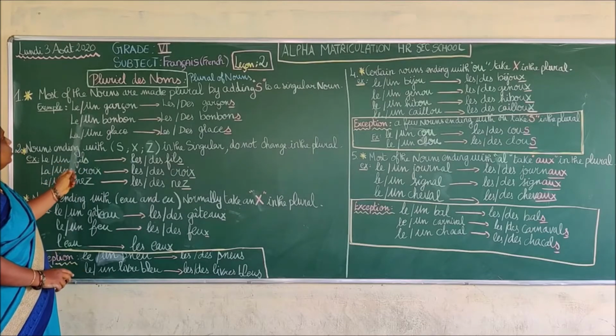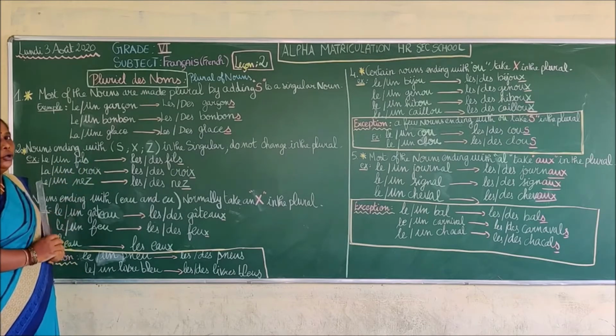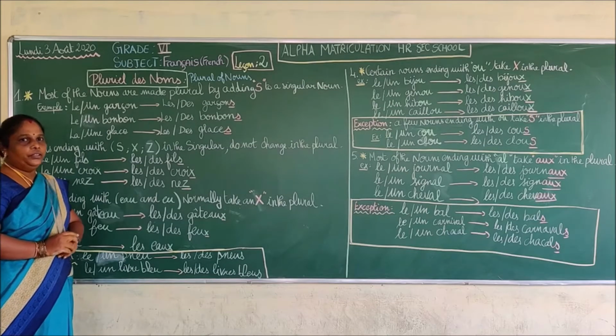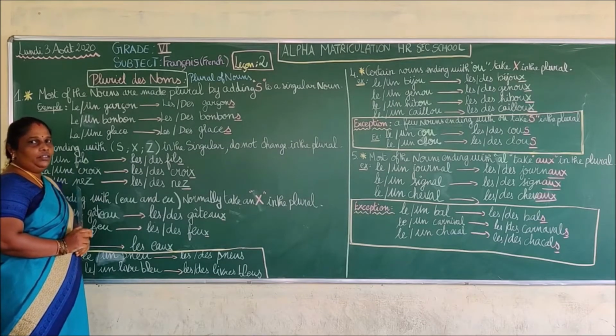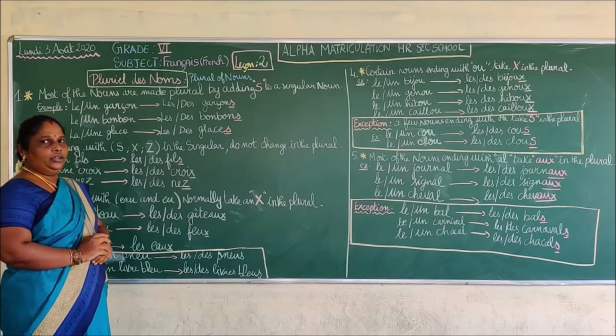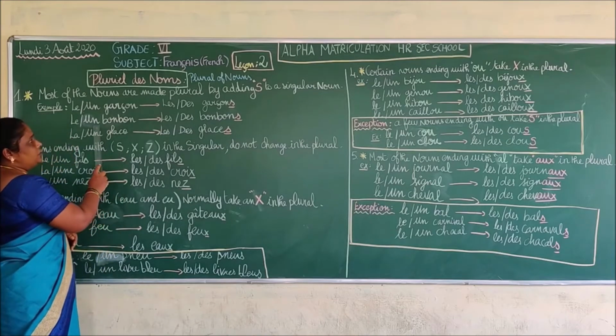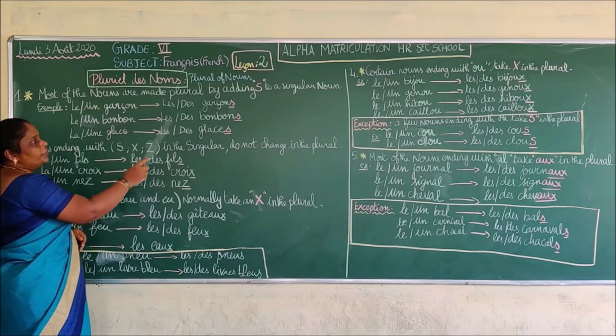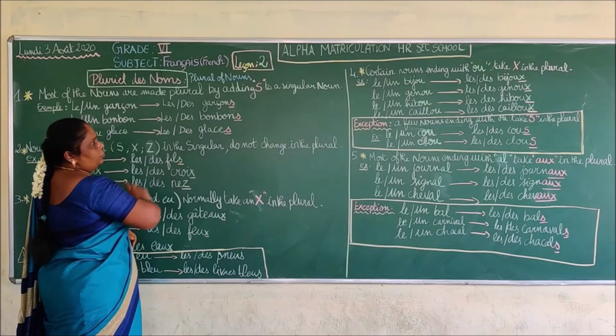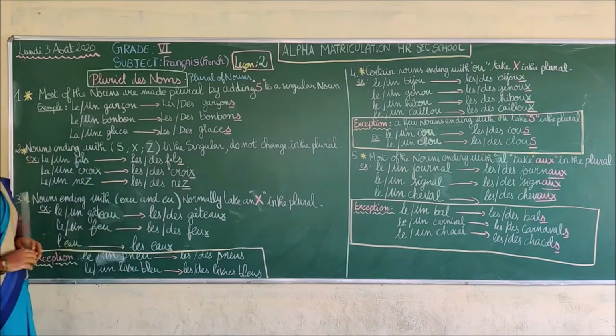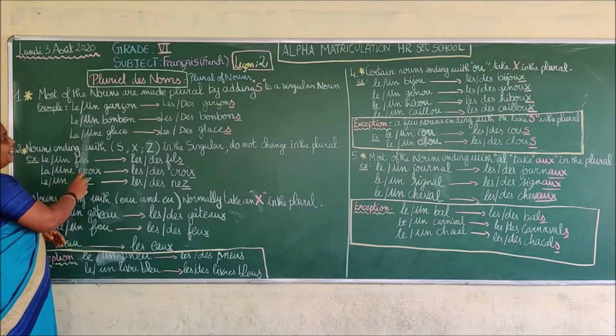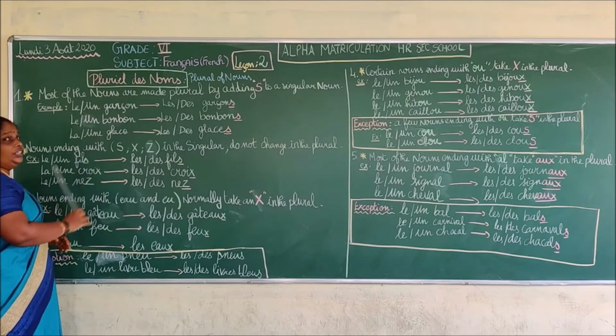In le bonbon, what is le bonbon? Bonbon means toffee. We give toffee on your birthday, distributing toffees. So les bonbons, des bonbons. We are going to add s for the plural. La glace, une glace. What is glace?